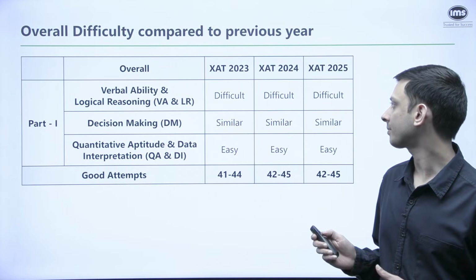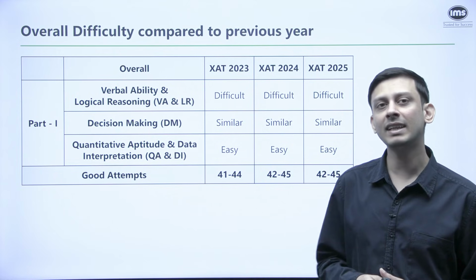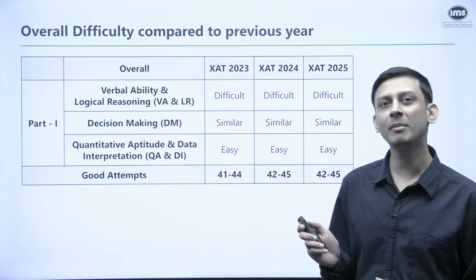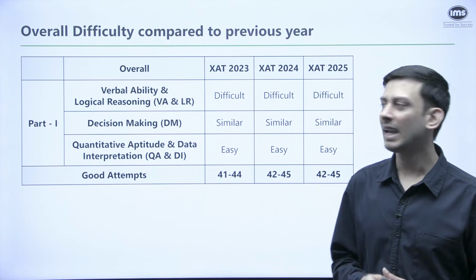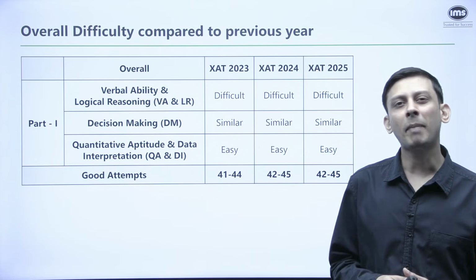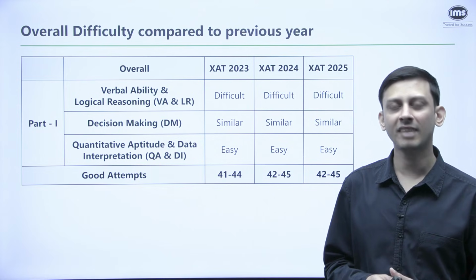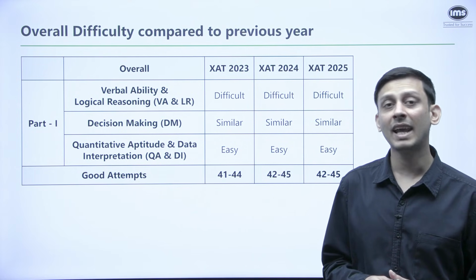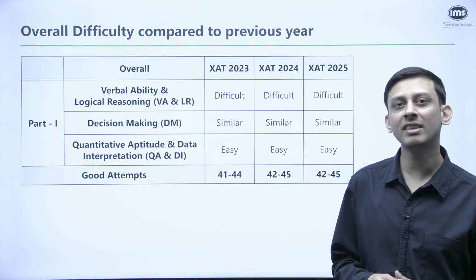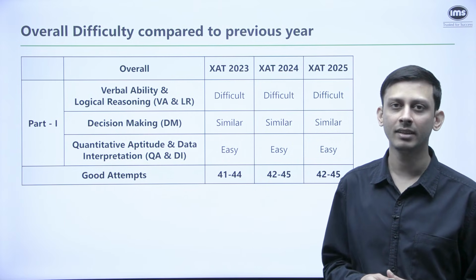Now, if you look at the overall difficulty level of the last 3 years, you can see VALR has consistently been on the difficult side. Every year in the last 3 years, it has been a challenging paper. While the passages might not be very long in the XAT, they can be a bit heavy to read. They can be technically a bit complicated. Even the questions and the options can be a bit difficult.